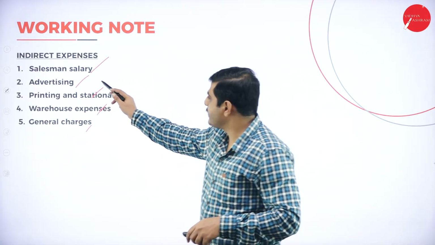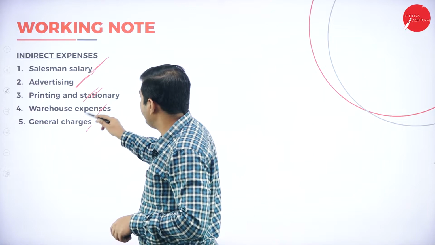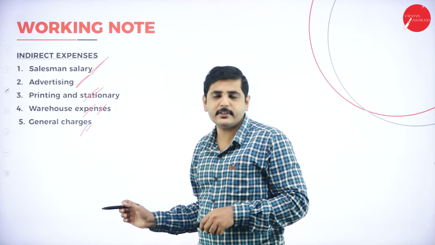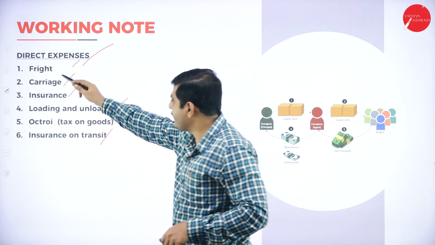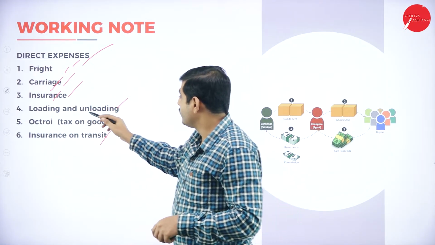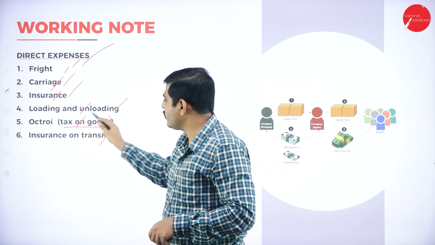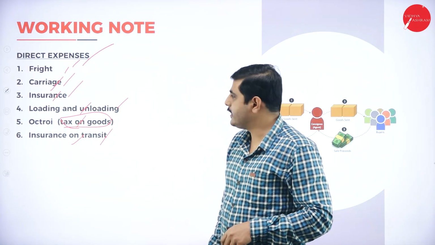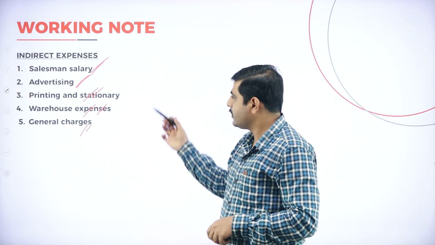These are the indirect expenses: salesman salary, advertisement, printing, warehouse and general charges. These are the direct expenses: freight, carriage, insurance, recurring expenses, loading, octroi meaning tax on goods, and insurance on transit. These are all the direct expenses, and those are all the indirect expenses.